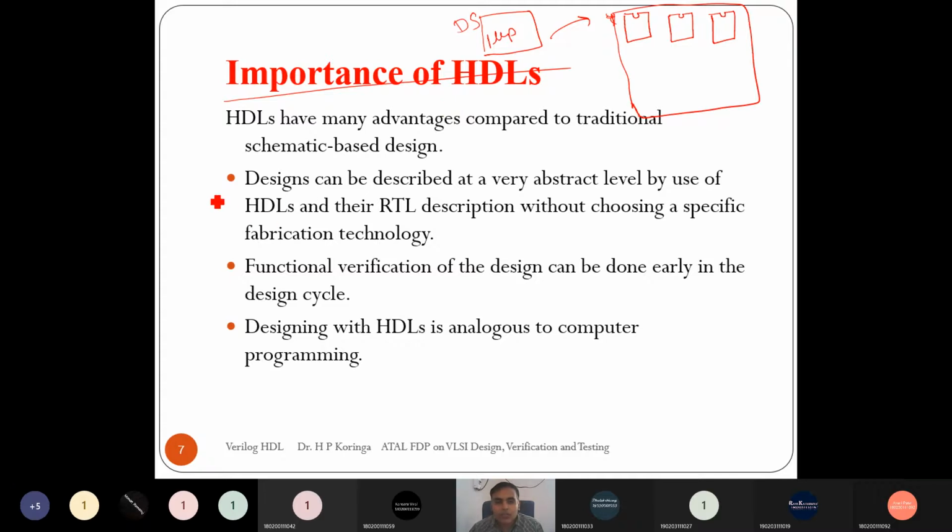So the first advantage of HDL, the hardware description language, is that the design can be described at a very abstract level by use of HDL.